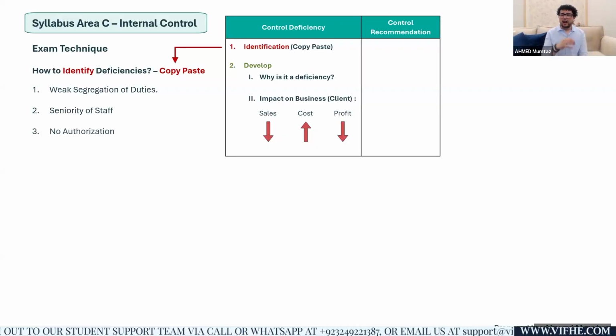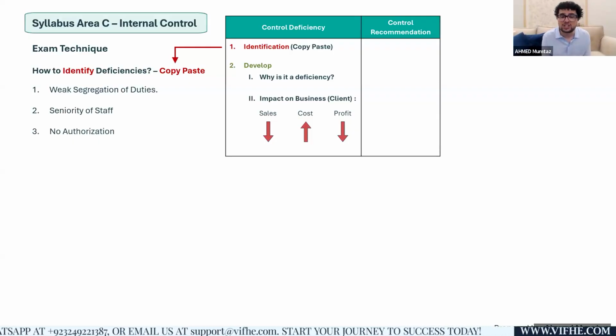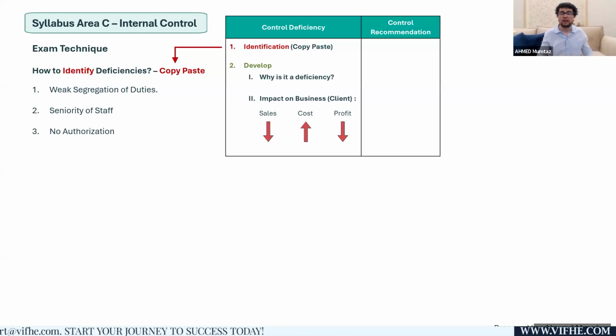If a transaction, a purchase of a non-current asset, something which is important, is going through the system without the authorization of a senior person, well, it means it's an open invitation for future frauds and errors to go unnoticed.